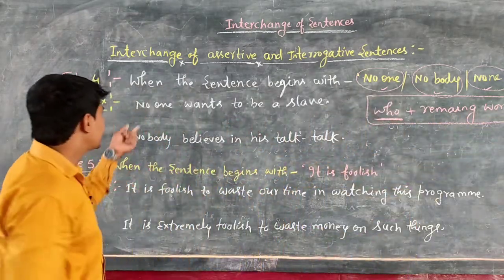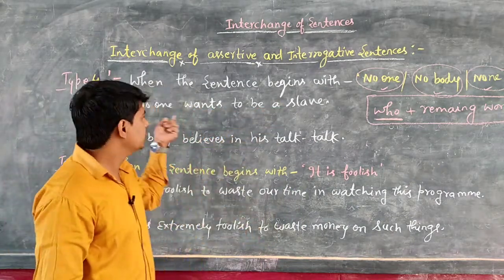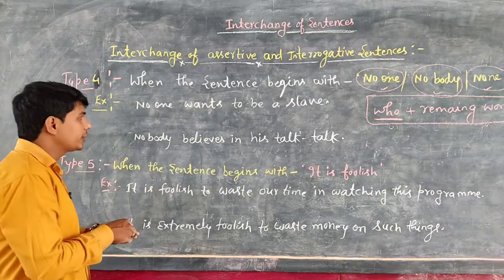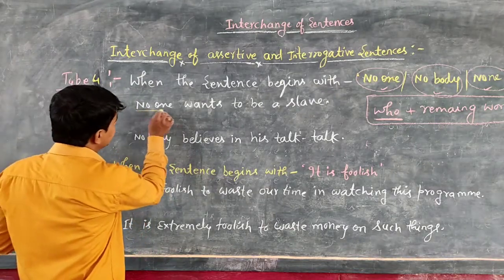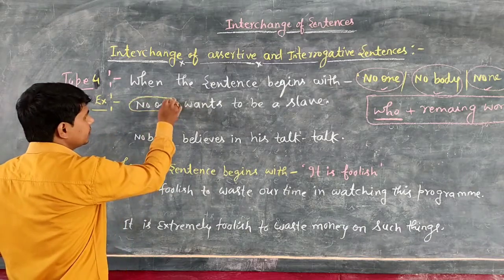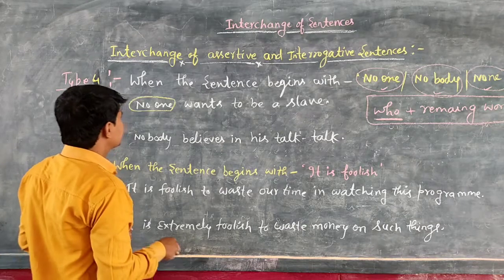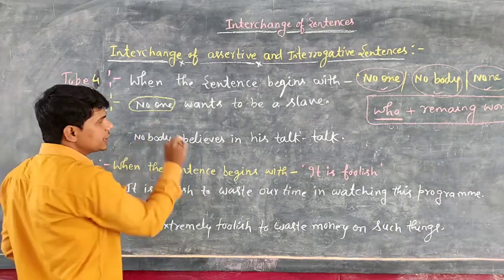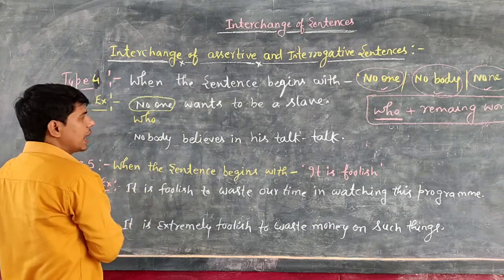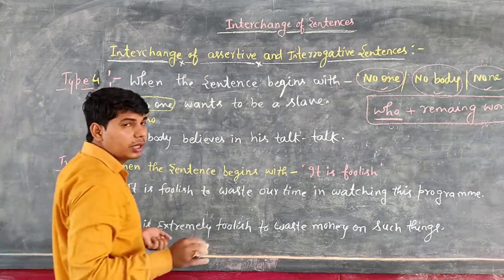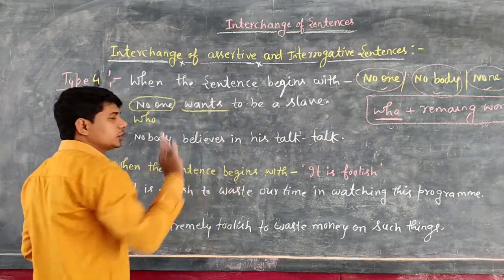So you can see an example: no one wants to be a slave, and you have to change it to an interrogative sentence. You can see the sentence begins with the word no one. So what will you write very first when you change the sentence into interrogative? Very first you will mention the word who, and after that the remaining words will come as in the question paper.